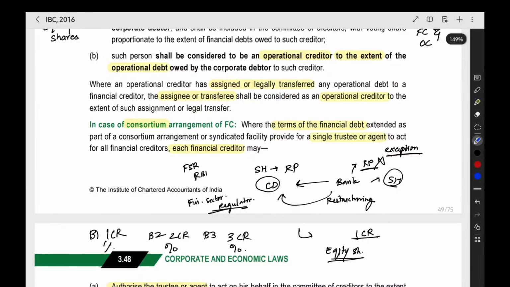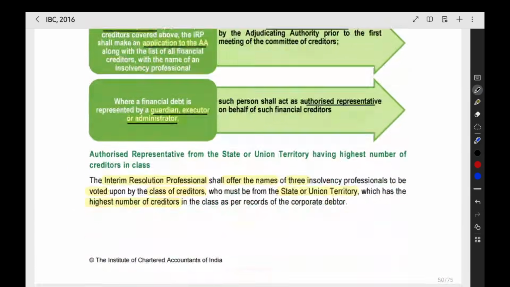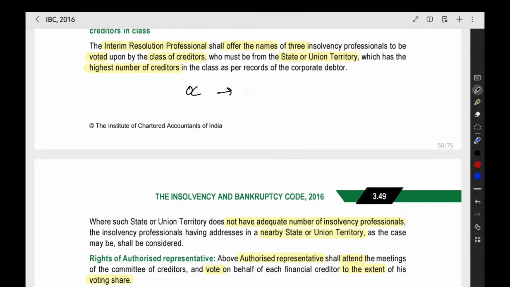Then an operational creditor has given goods or services to the corporate debtor worth rupees 1 crore. Now this operational creditor has the right to receive the 1 crore.